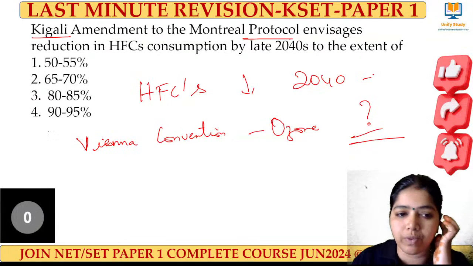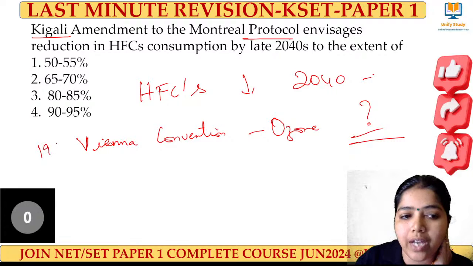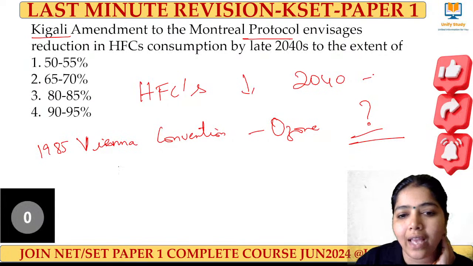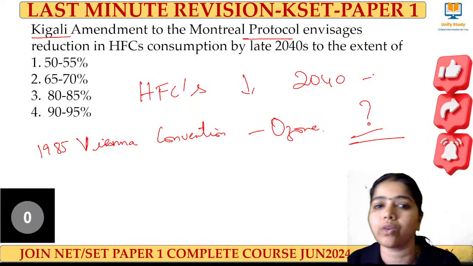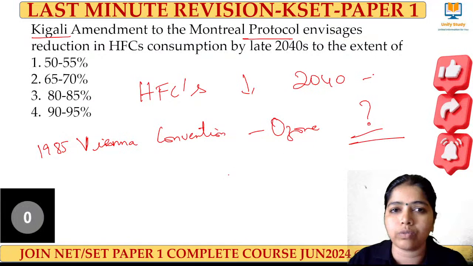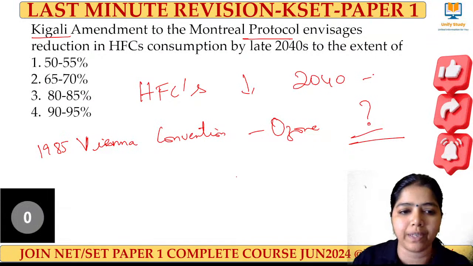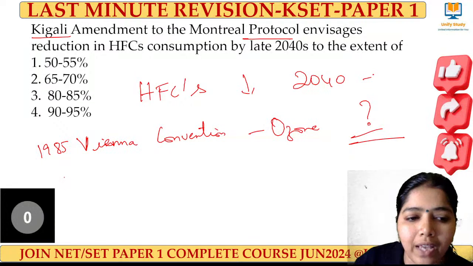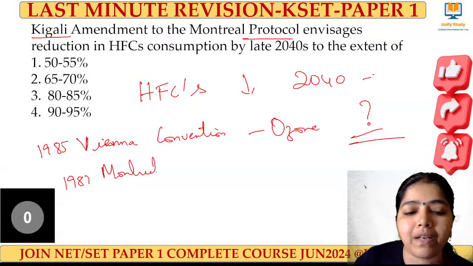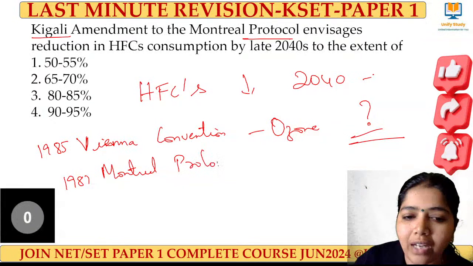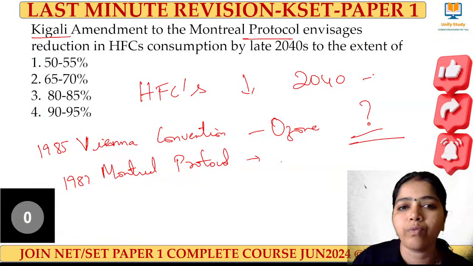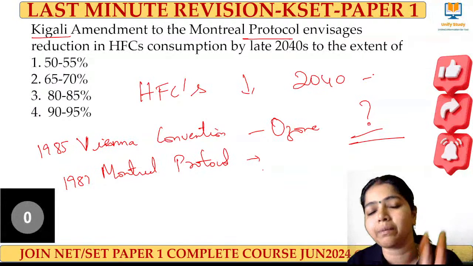This was the first to talk about ozone protection in 1985, and then they talked about how to protect the ozone layer, but no constructive steps were taken. So in 1987, the Montreal Protocol was passed, where we have to control the ozone depleting substances.